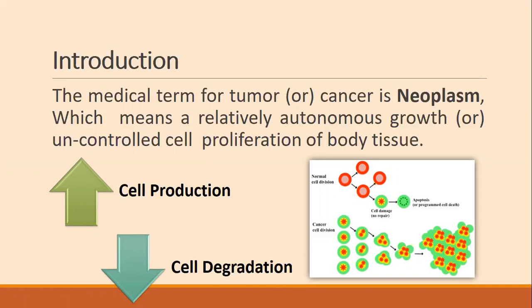This accumulated cloud of cells is called a tumor or cancer. The agents which are used in the treatment of cancer, tumor, neoplasm are called antineoplastic agents or anti-cancer agents.